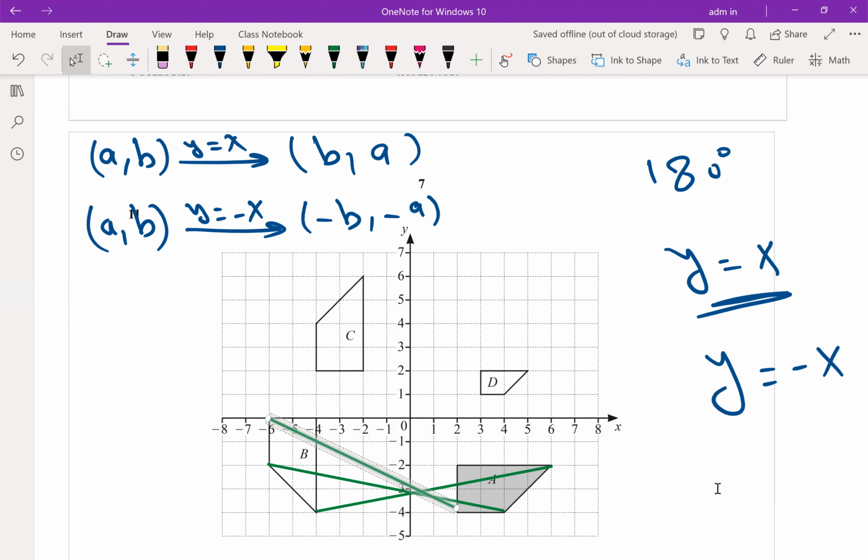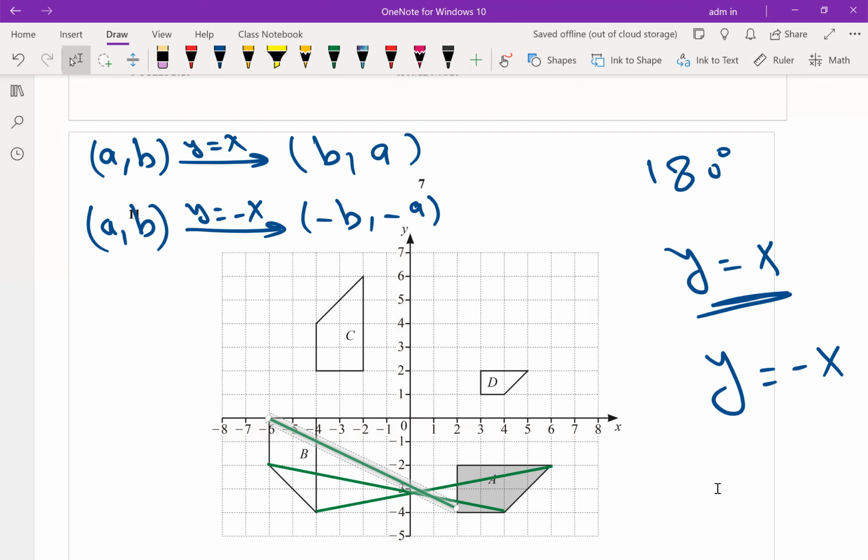If all corresponding points after joining all cut at one point, it will be rotation 180 degrees, and this will be the center. Again, we have a problem with the center of rotation or center of enlargement. The center of rotation 180 is where you join all and they cut at one point. For a center of enlargement, if you join and all cut at one point, that will be the center of enlargement.